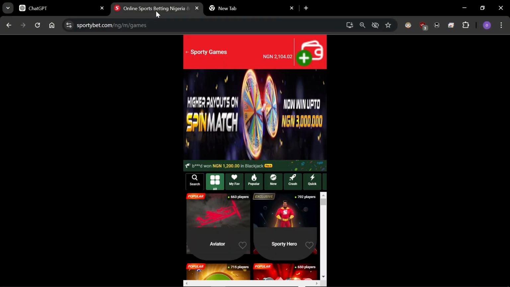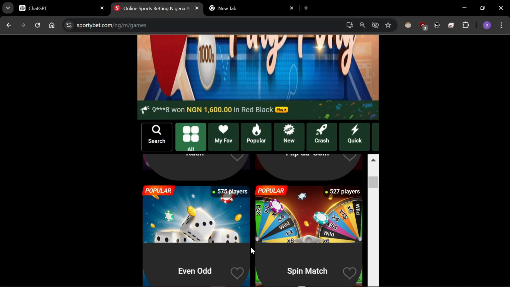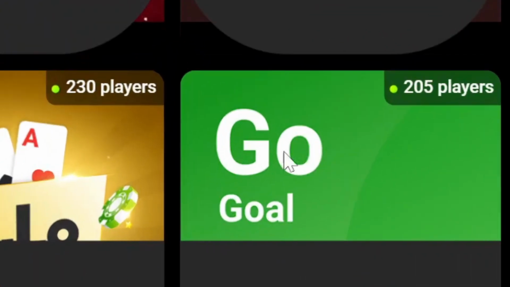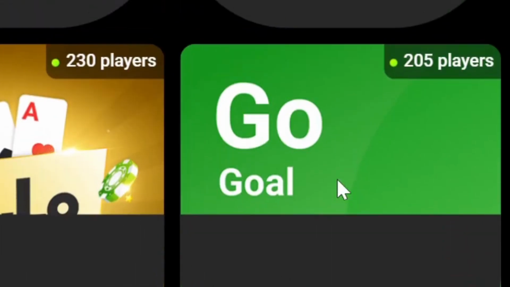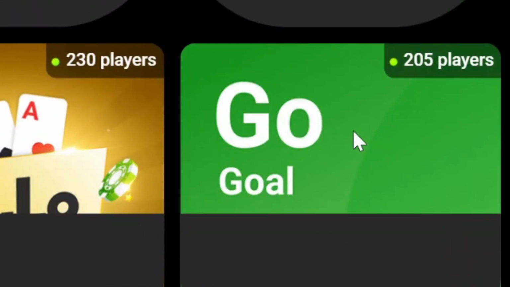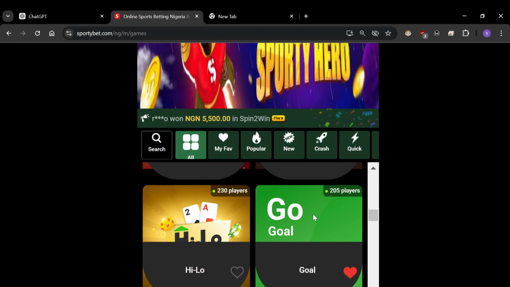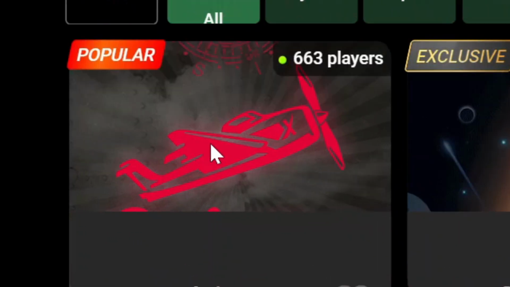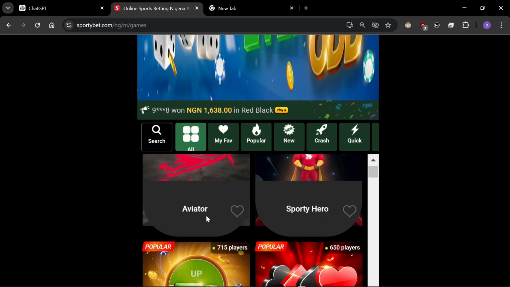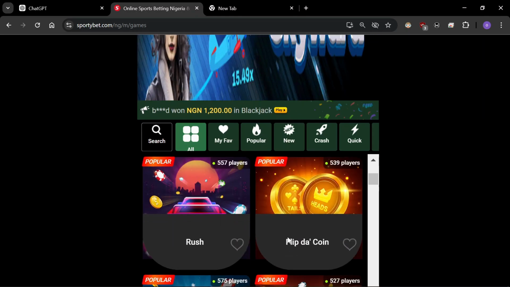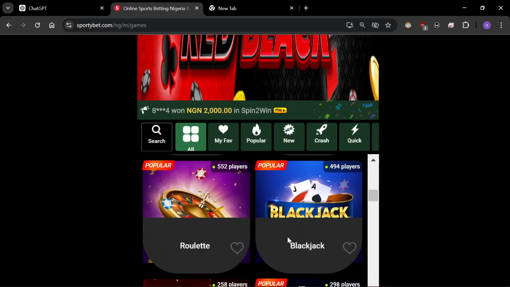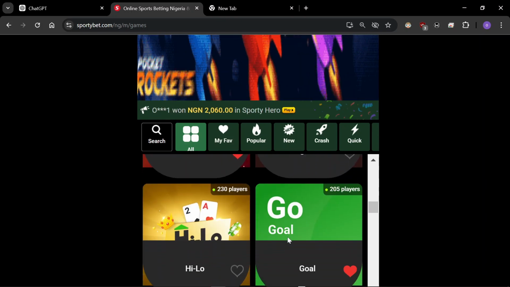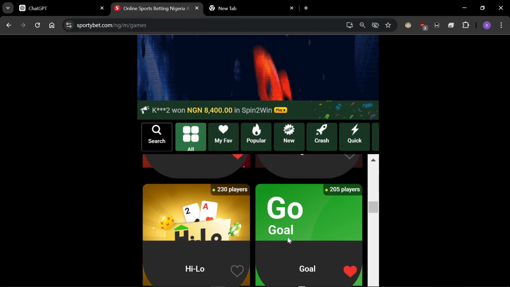What you're going to need is to go to the game. The game I use for this is called Goals. I don't know what it is on your bookmaker website, but it is called GO Goal. That is the game I actually use when trying to get back the money I've lost on real sports. There's another game I use which is called Aviator, but I'm not going to share that strategy in this video because I'm not ready to share the strategy I use for Aviator. This GO Goal game is the strategy I used before I moved on to Aviator. This one is more risky, but it still also pays.